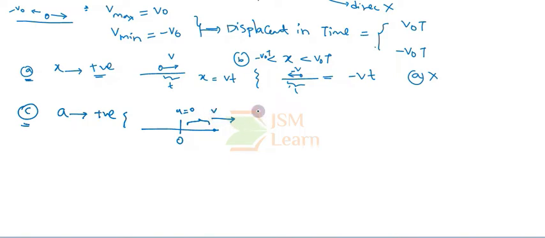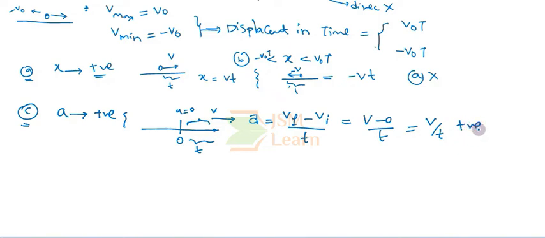This whole process happens in the time interval t. Then the acceleration over the time interval t is v final minus v initial by t, which is v minus 0 by t. So I get that the acceleration is positive.